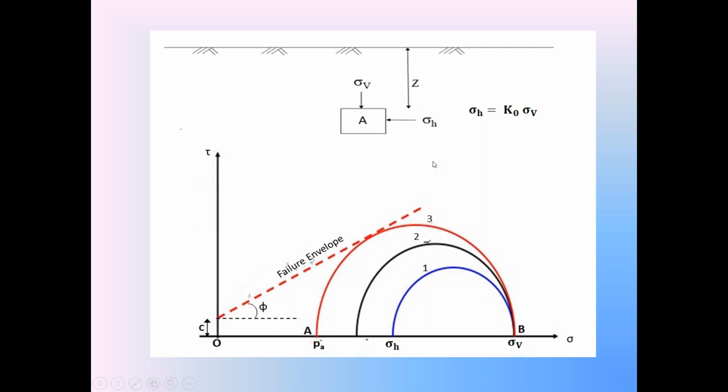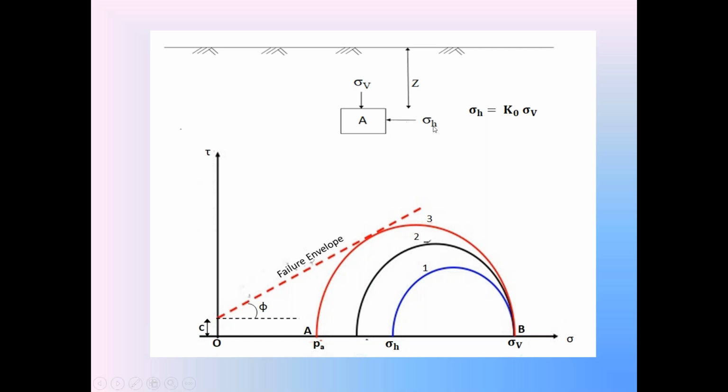So please follow this carefully. In the active condition, when the retaining wall starts moving away from the backfill, the stress sigma H gradually decreases. At one stage, the sigma H reaches the minimum value. If this sigma H in the backfill becomes a minimum in the active condition, then the backfill is under failure condition. At a minimum horizontal stress sigma H, the backfill behind the retaining wall in the active condition reaches the failure condition, that is called the plastic equilibrium condition of the backfill.